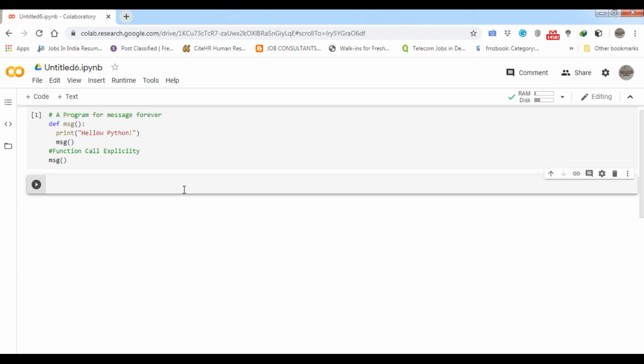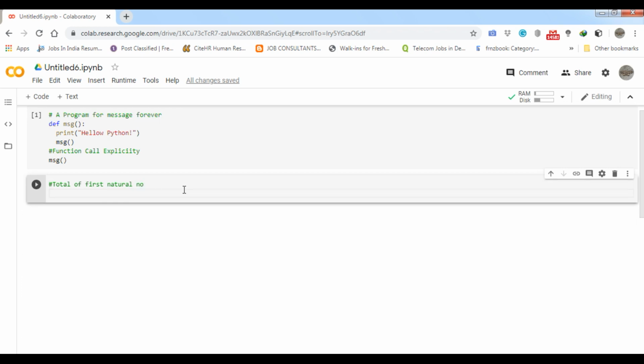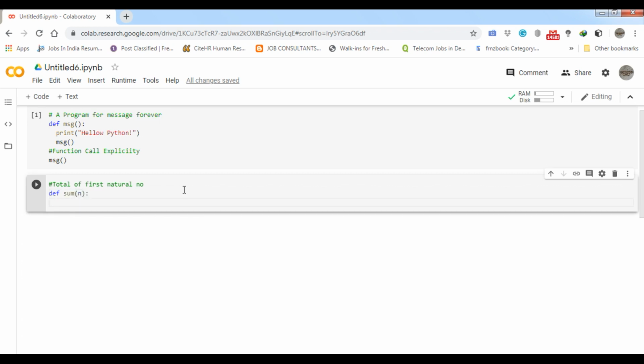So what I am going to do, I am going to provide here a comment: total of first natural number, okay student. So first of all I am going to define a function named sum, okay. Within that I am going to pass n, and I am going to define here a base condition or base case.